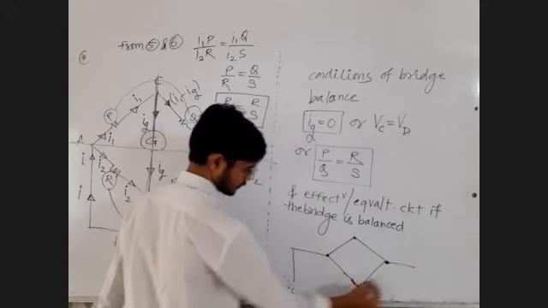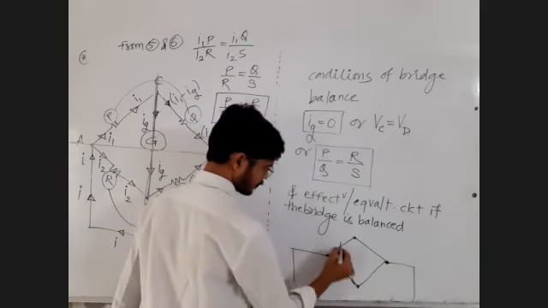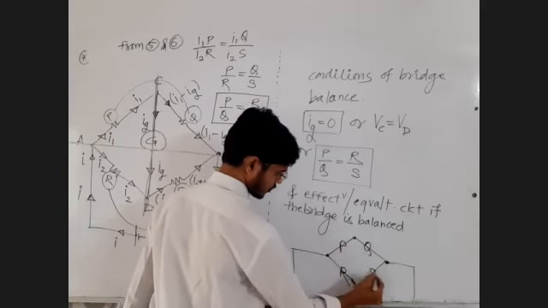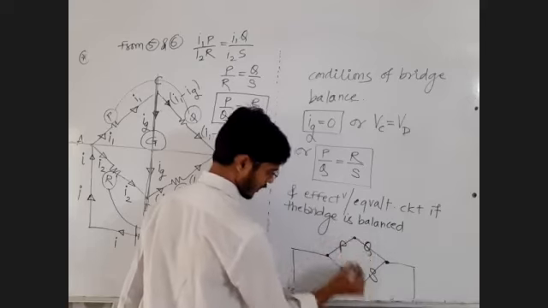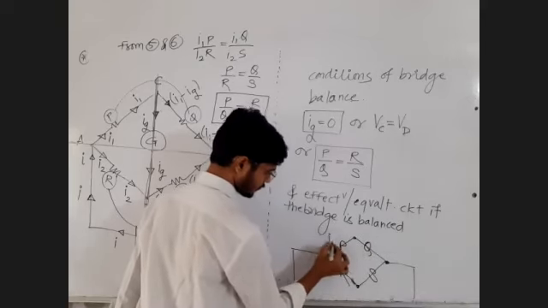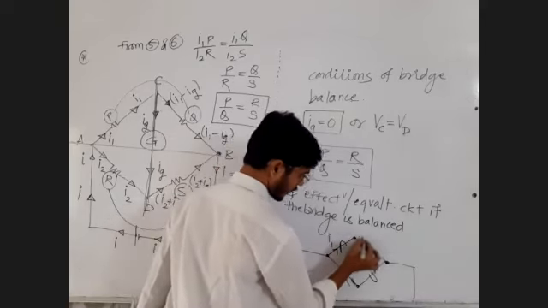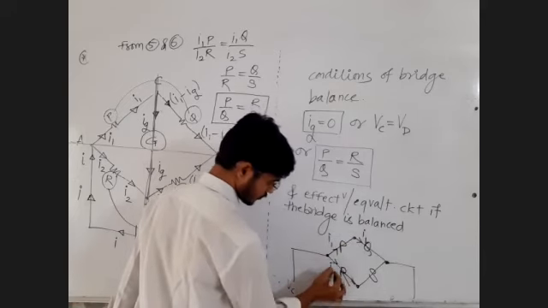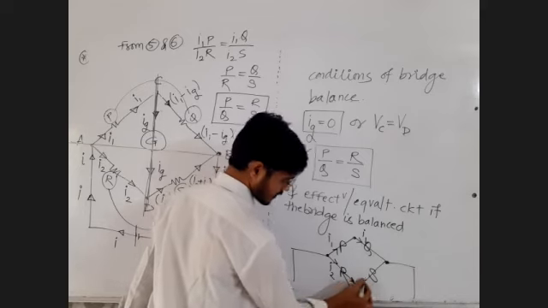This is your battery. This is P, Q, R, S, no need to draw the resistance in the middle. I1 and the same current I1. Try to understand. I2 and the same current I2.